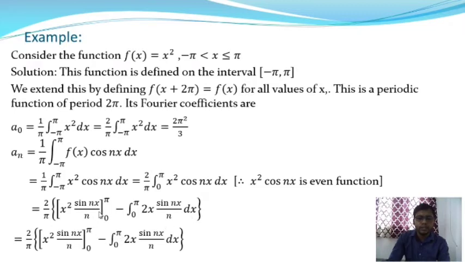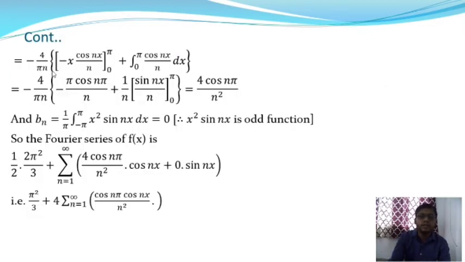If we put x equal to pi, we get the value 0, and when we put x equal to 0, this function will also be 0. After integrating, it gives minus 4 by n pi into minus x into cos nx by n, where the lower limit is 0 and the upper limit is pi, plus the integration from 0 to pi of cos nx by n into dx.